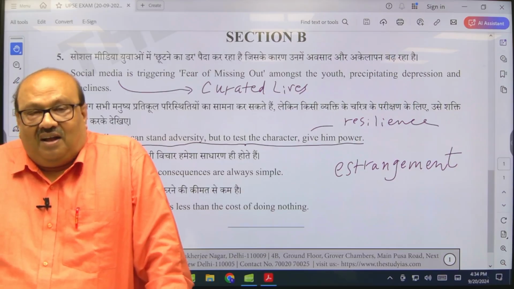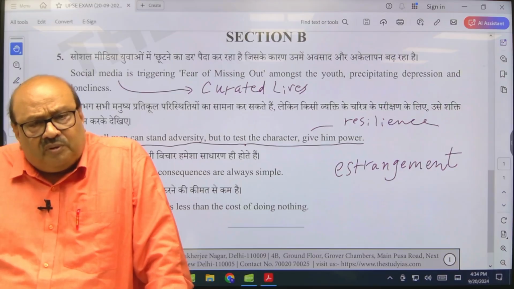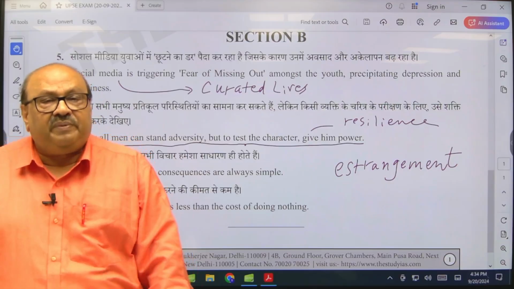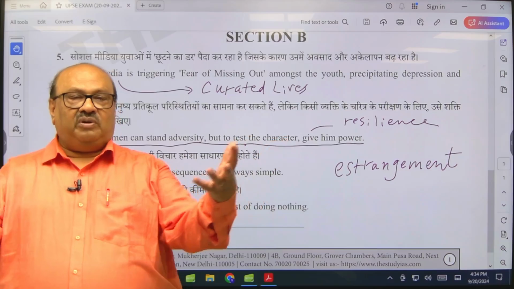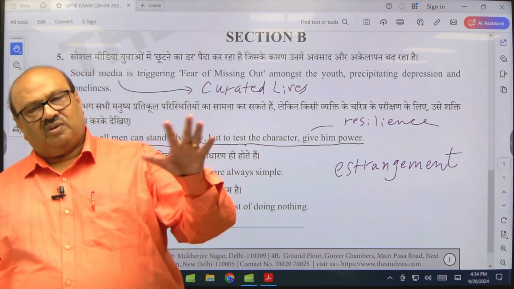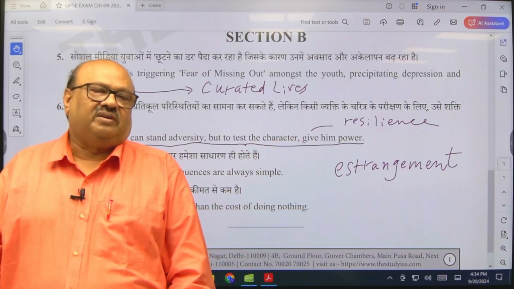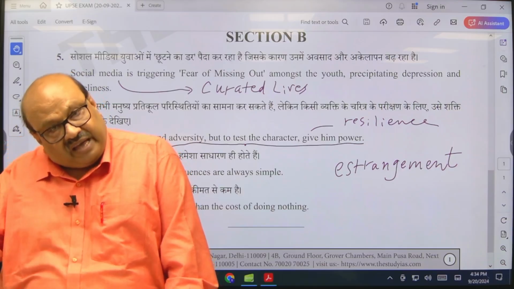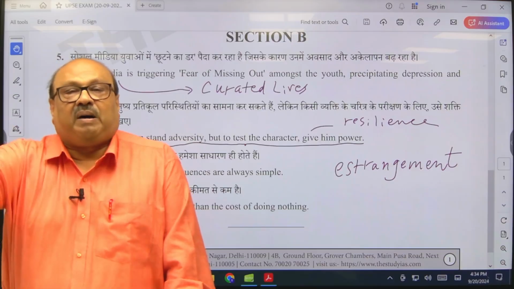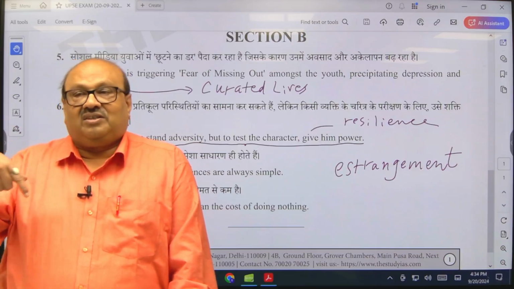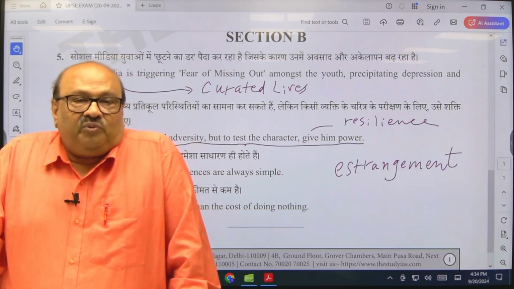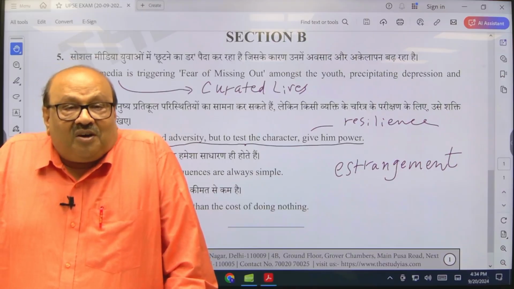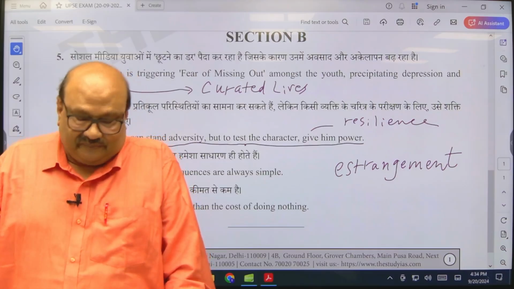Right? In adversity, most of the people will show his or her resilience. We human beings are cut out that way, that whenever we have adversity, most of us show resilience to get through the adversity. So that is not the true test of our character. The true test of our character is really when we are given power, because in the exercise of power we can abuse it in clearly 2 ways: by being corrupt or by being very arrogant.